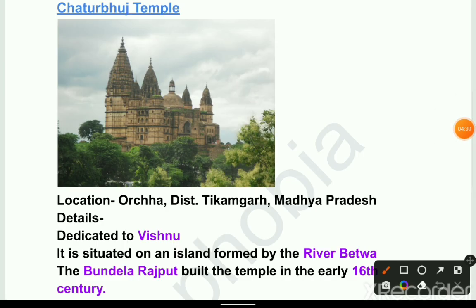Next temple is Chaturbhuj Temple. Location: Orchha, district Tikamgarh, Madhya Pradesh. Dedicated to Vishnu, and it is situated on an island formed by the river Betwa. The Bundela Rajputs built the temple in the 16th century.